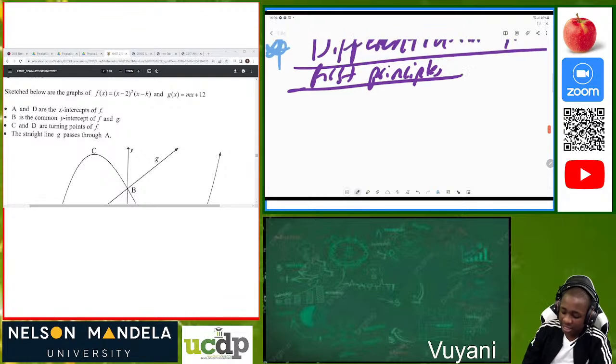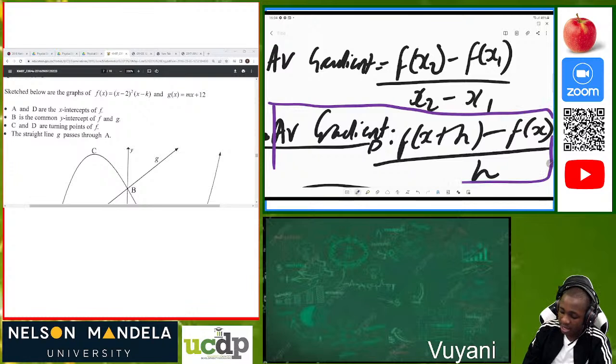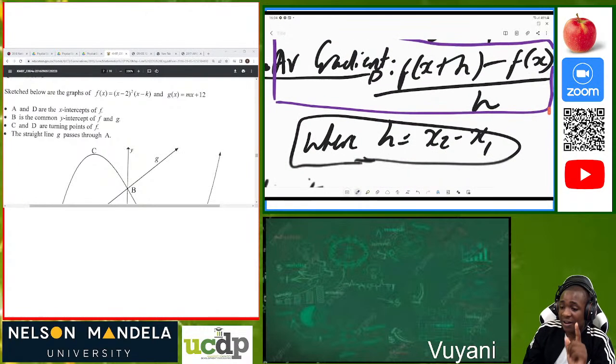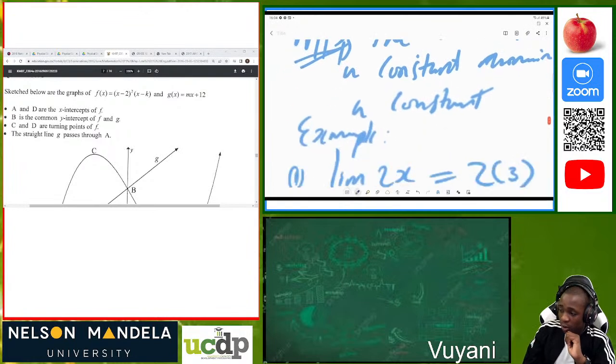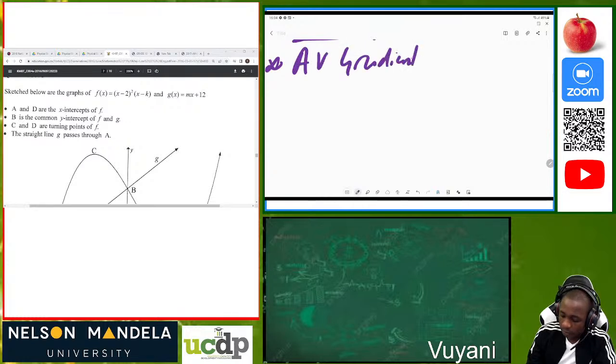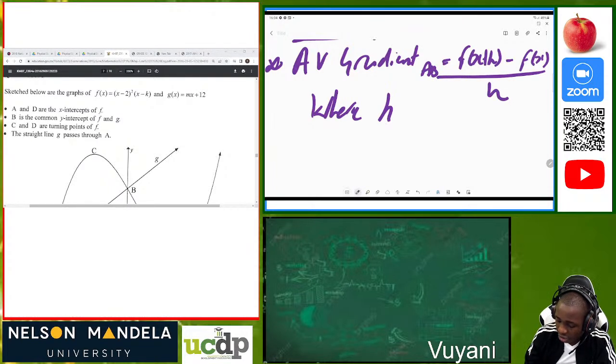So I want us to understand that earlier on we said that the average gradient of line AB can be calculated using the formula f of x plus h minus f of x divided by h. That can give us our gradient. So that's where I want us to go now. The average gradient of line AB is equal to f of x plus h minus f of x divided by h, where h is equal to x2 minus x1.